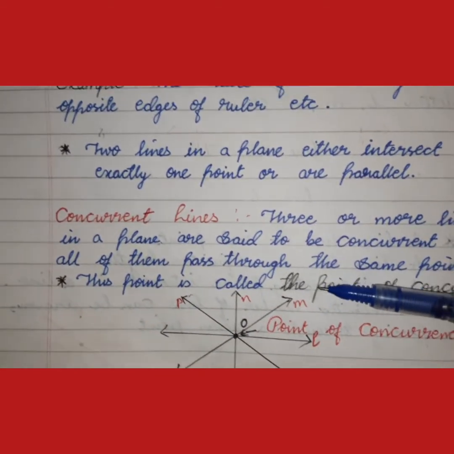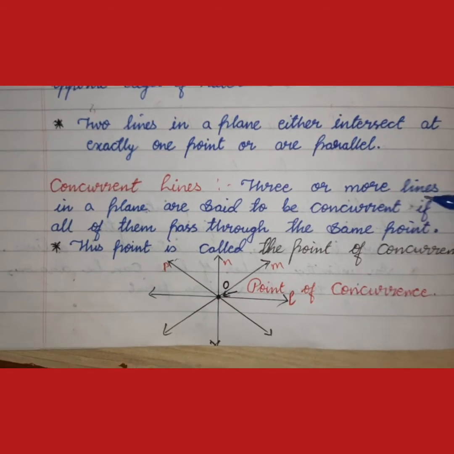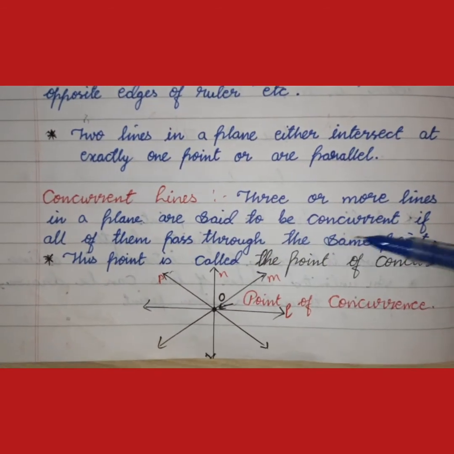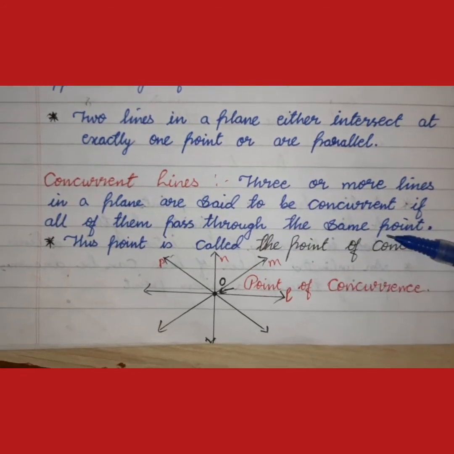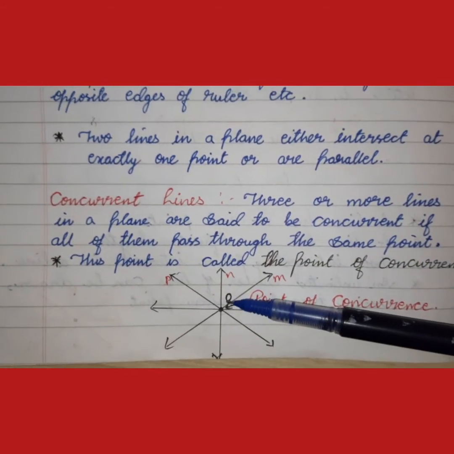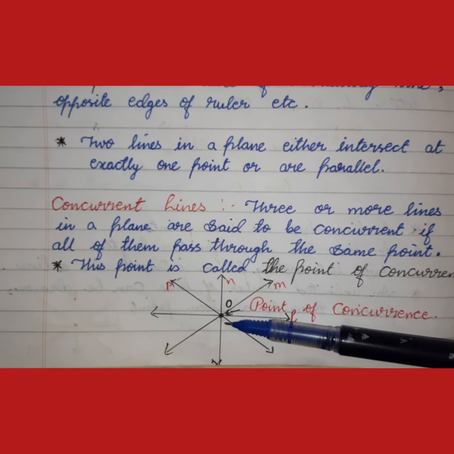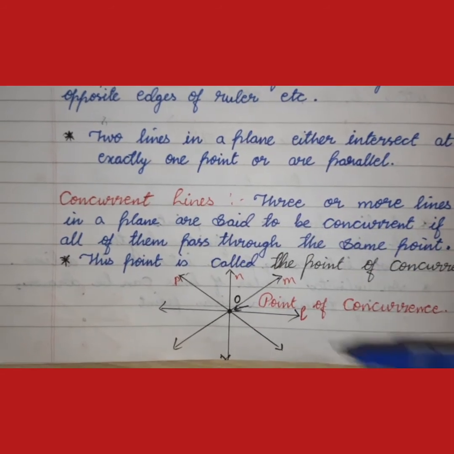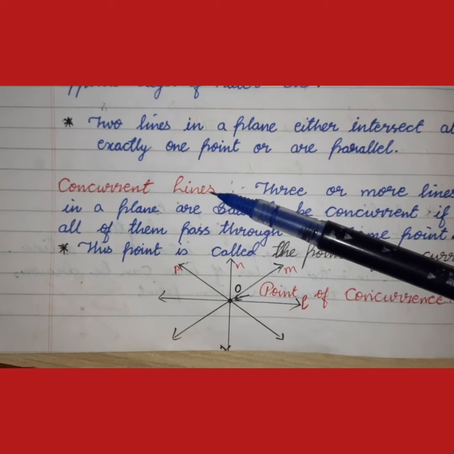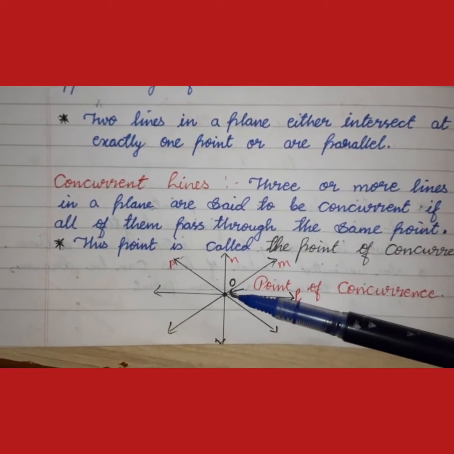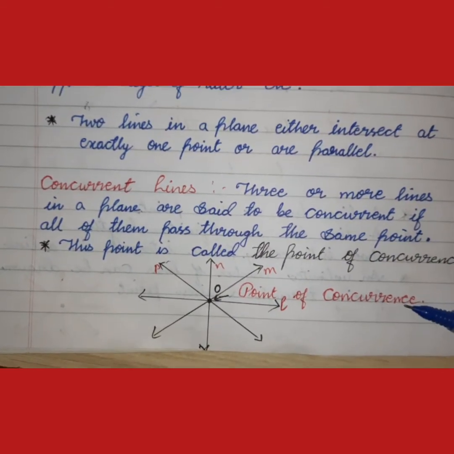Next is concurrent lines. Three or more lines in a plane are said to be concurrent if all of them pass through the same point. If two lines intersect, they are called intersecting lines. If three or more lines intersect at the same point, they are called concurrent lines, and this point is called the point of concurrency.